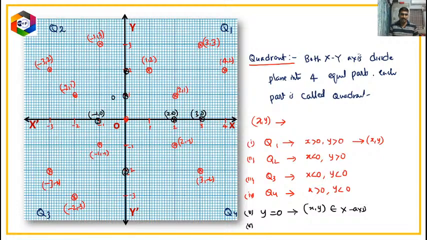That is, x direction distance is 0 and y direction distance is 1. x direction distance is 0, y direction distance is 2. x direction is 0, y direction is -2.